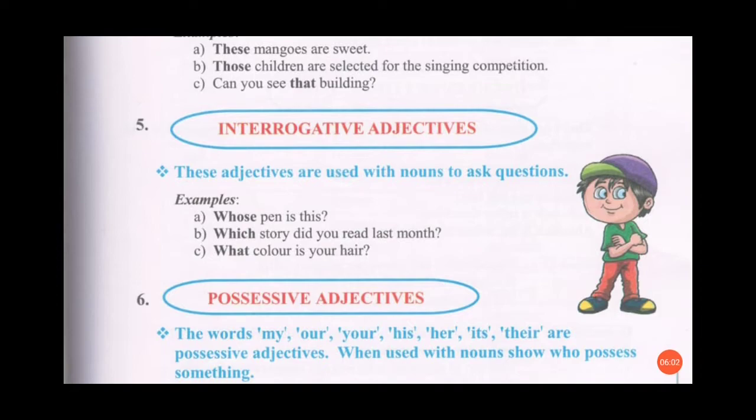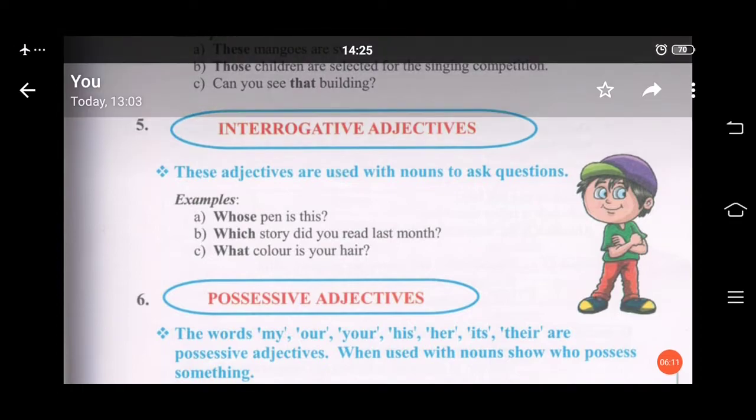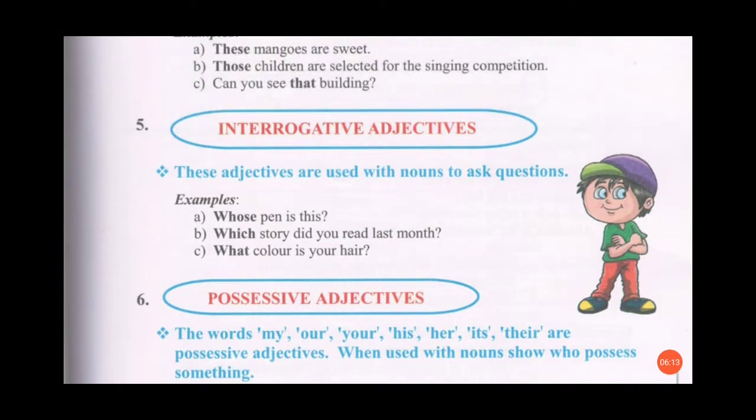In the second sentence, which story did you read last month? In this sentence, the word which is an interrogative adjective. Why? Because it's asking a question. Third one is what color is your hair? So here the word what is asking you a question. So it is an interrogative adjective.